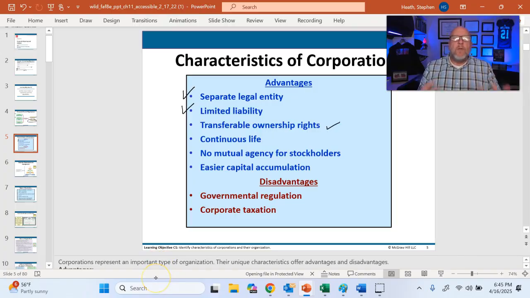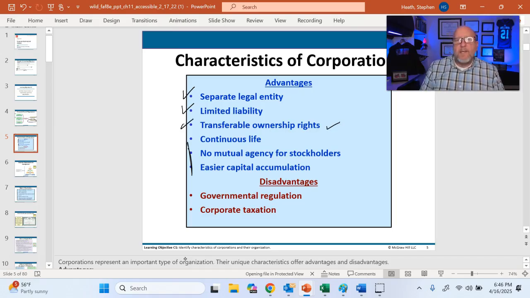So we can easily transfer out of ownership in particular investments and then transfer into ownership. If I buy the stock of a company, I effectively own some portion of that company, and the transferable rights of ownership are pretty easy. Then another is continuous life. A corporation is assumed to live forever.